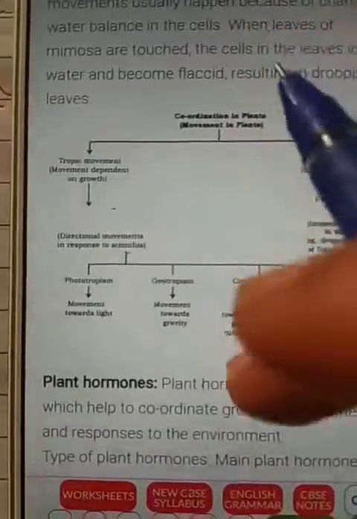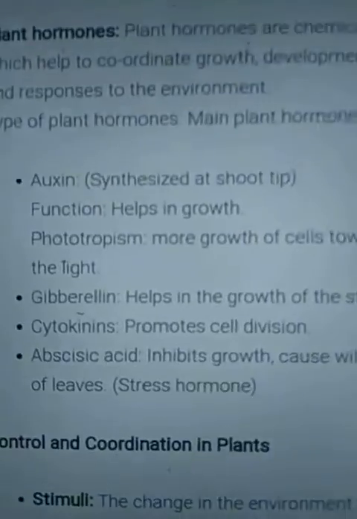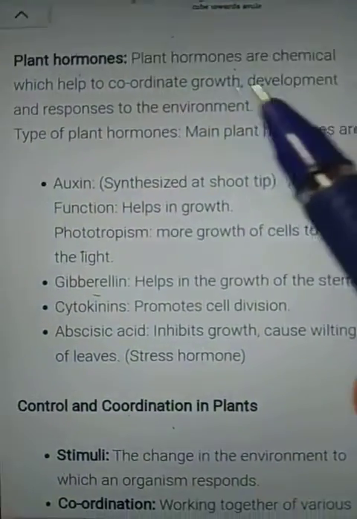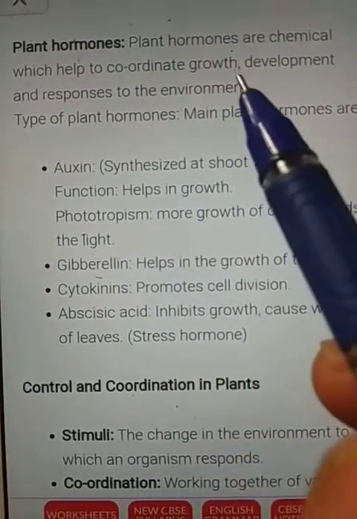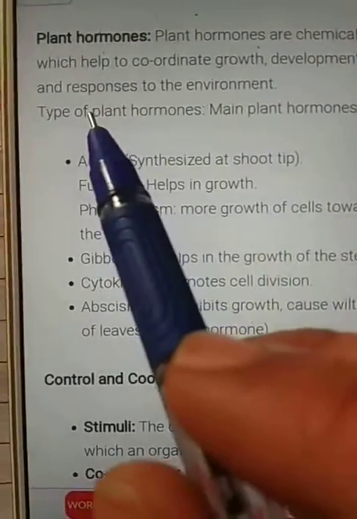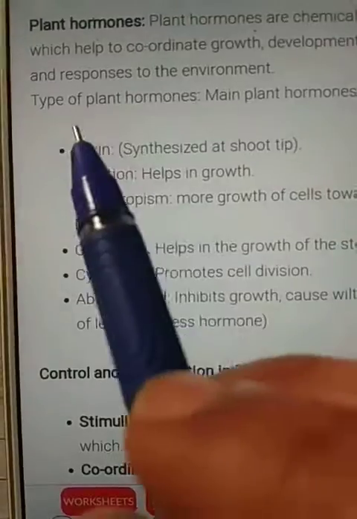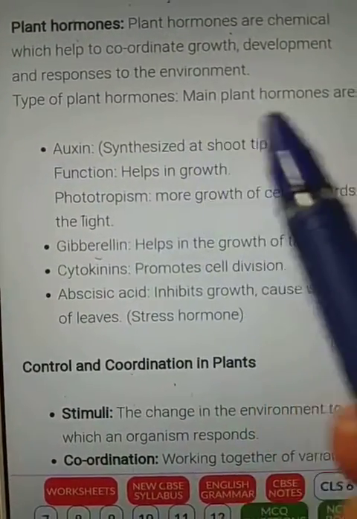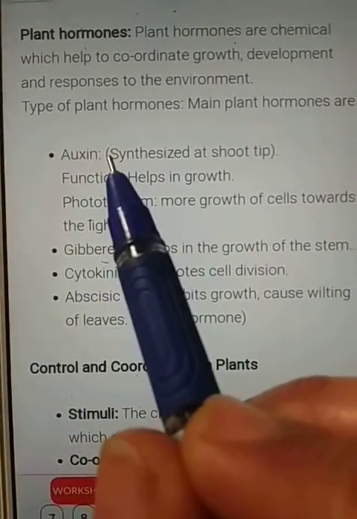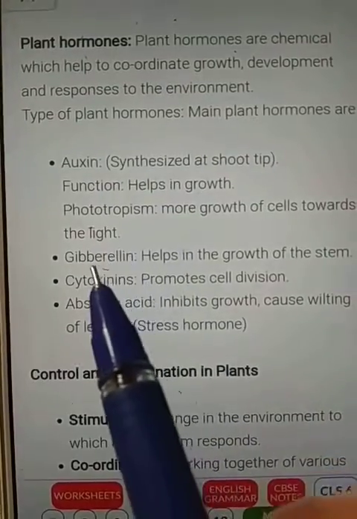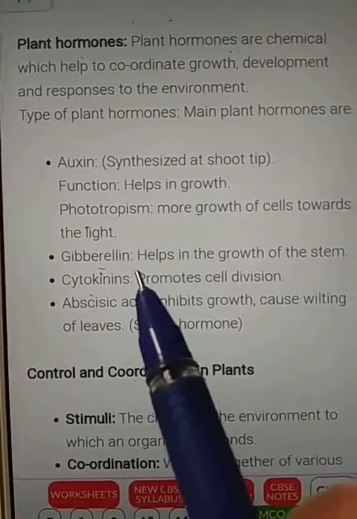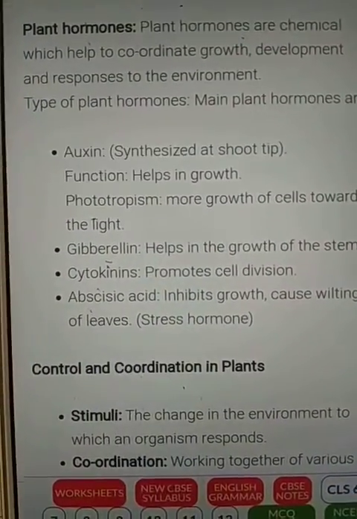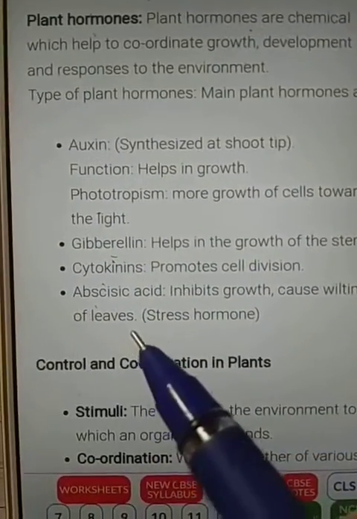Let's discuss plant hormones. Plant hormones are chemicals which help to coordinate growth, development and response to the environment. The main plant hormones are auxin, gibberellin, cytokinin and abscisic acid. These four are the main plant hormones.